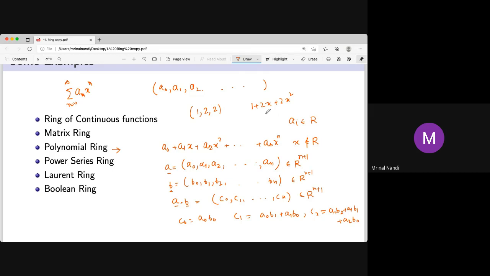Now, if we want to evaluate at some point, say 3, this is called the evaluation function. You just replace your x by 3. If it is in Z, since you are just replacing x by an element of the ring, now we can talk about x squared.